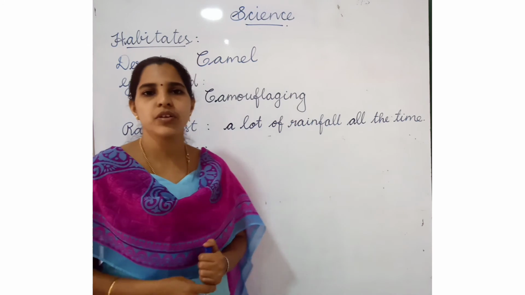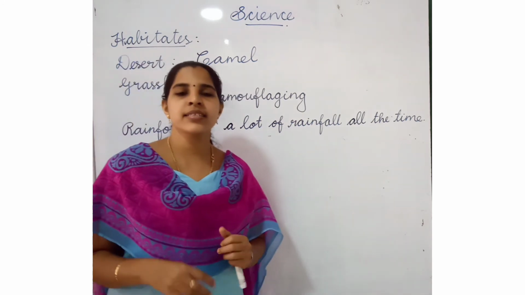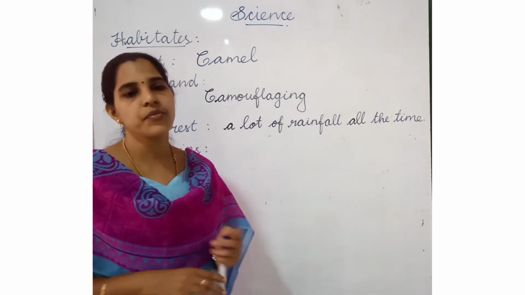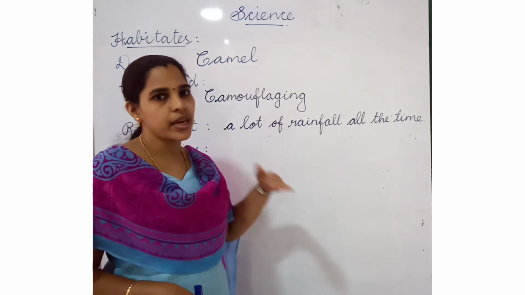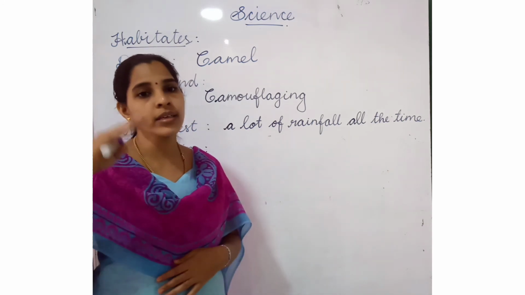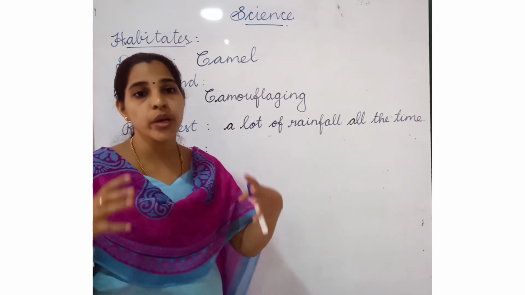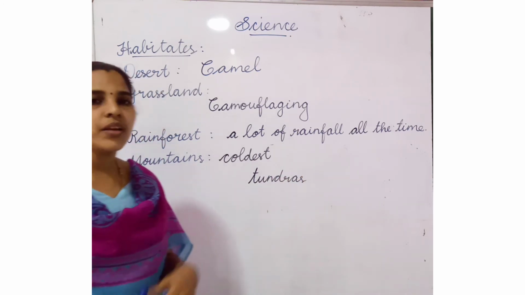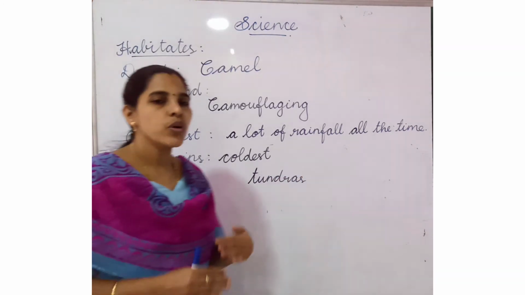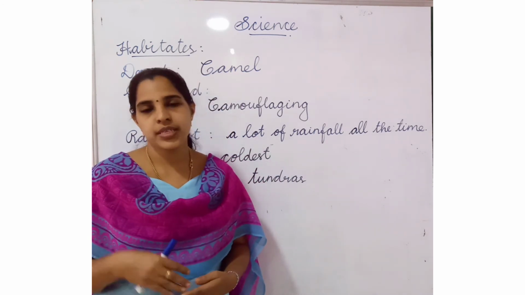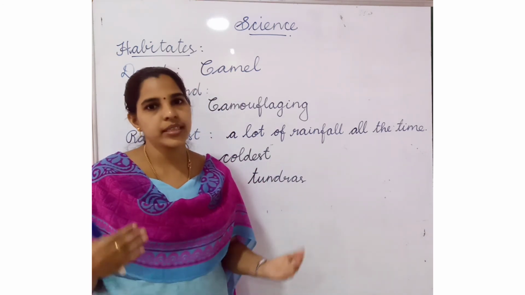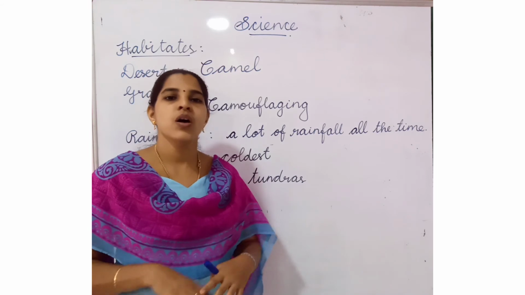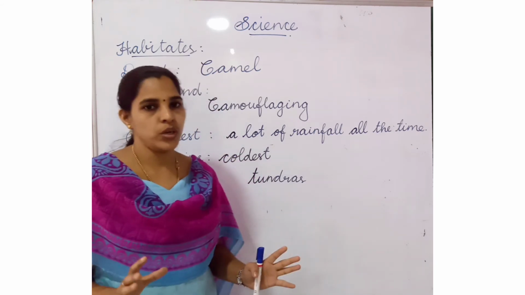Which animals can live in the rainforest? Monkeys, gorilla, butterflies, termites, squirrel. These are the types of animals that can live on the trees, because many trees grow tall and close together. Mountains are the coldest region. It is always cold, so only a few types of plants, shrubs and grasses can grow in between the rocks. Big plants and trees cannot grow because the mountains are always very cold.